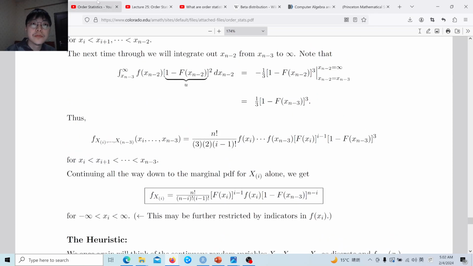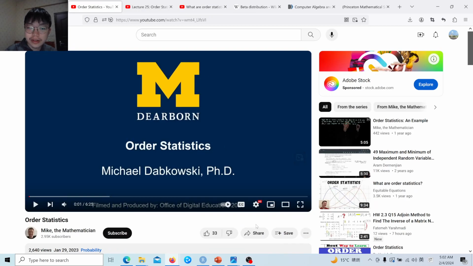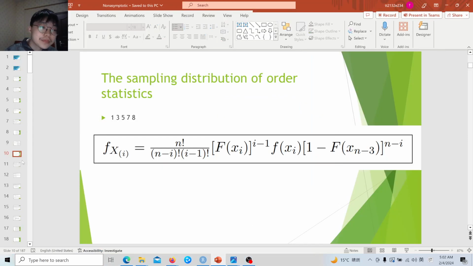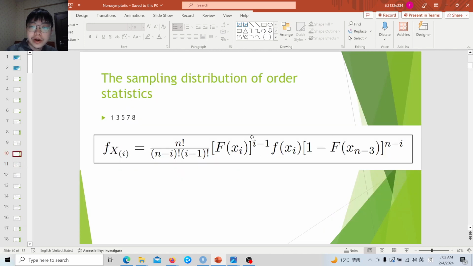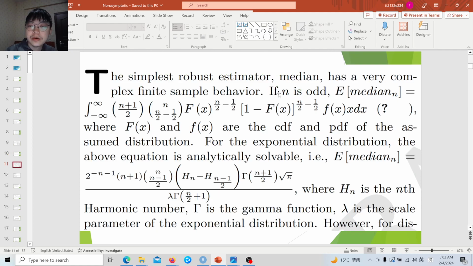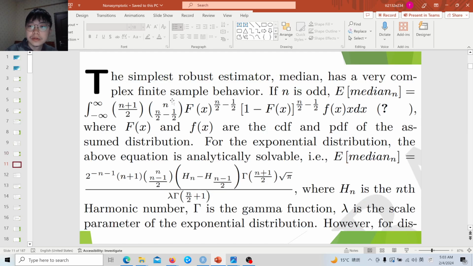Finally, we deduce this formula. If you're interested in this topic, I recommend you watch some YouTube videos; there are some. But generally, the issue of order statistics is that we can write this formula. For example, for the median when n is odd, we can write this formula, because the expected value of the median under finite sample cases is just the expected value of this distribution, so you just integrate it. But an issue is that although we can write the formula, we can hardly solve it. You can already see how complex this is.